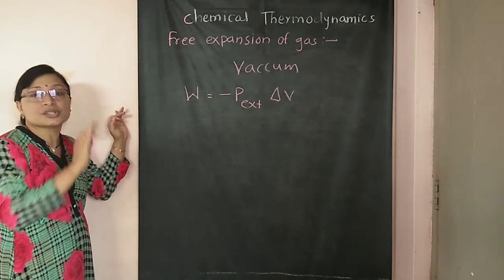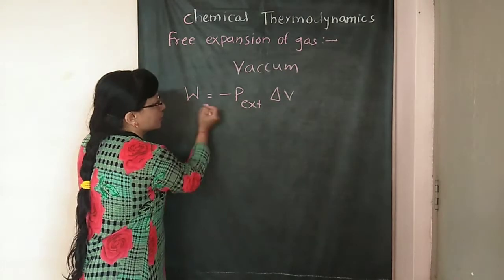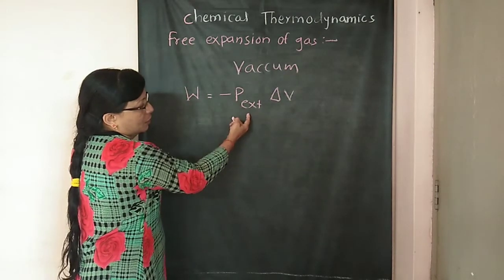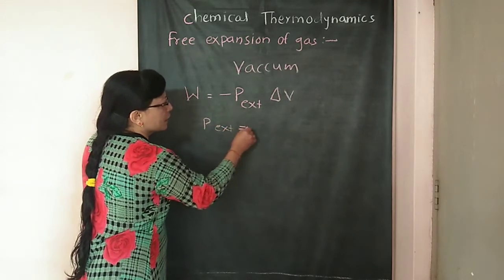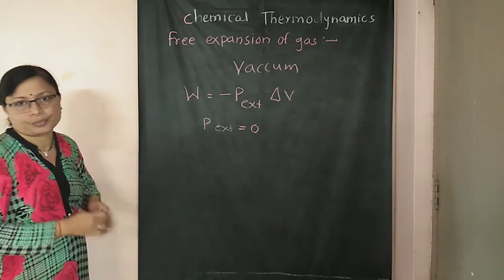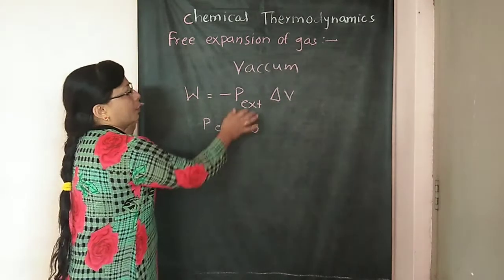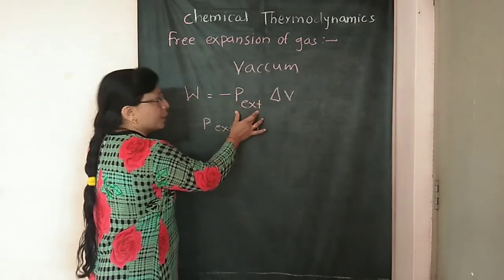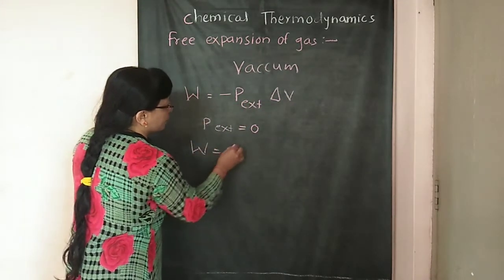So the value of P external is equal to 0. When 0 is multiplied by delta V, finally W becomes 0.